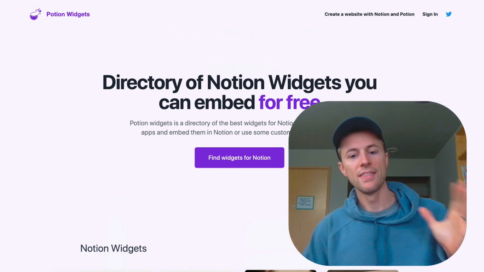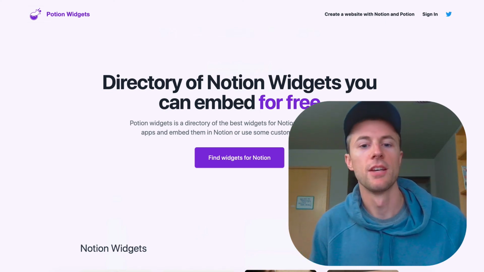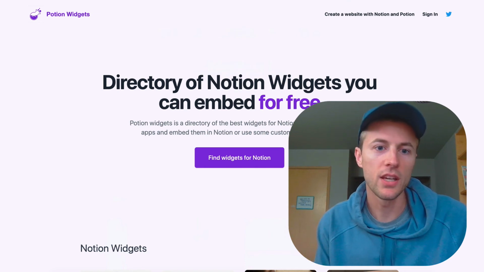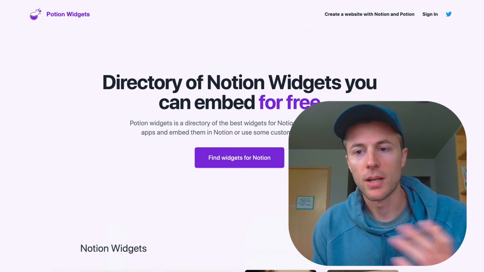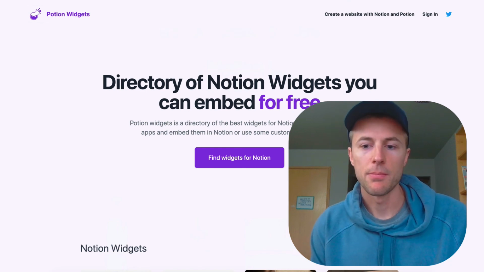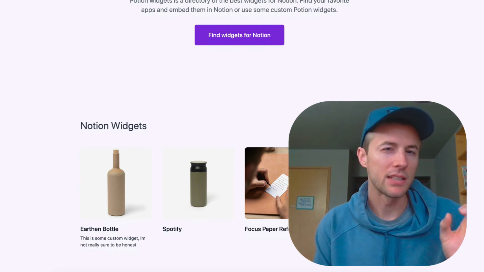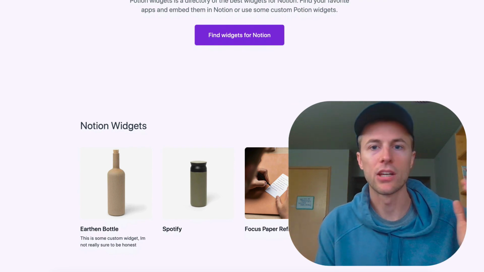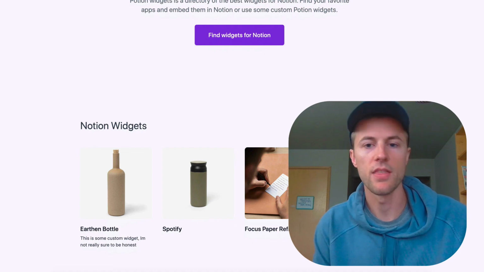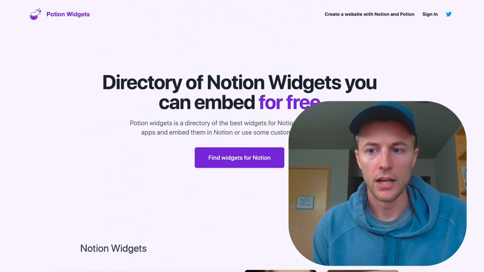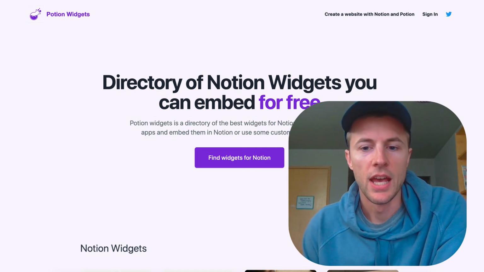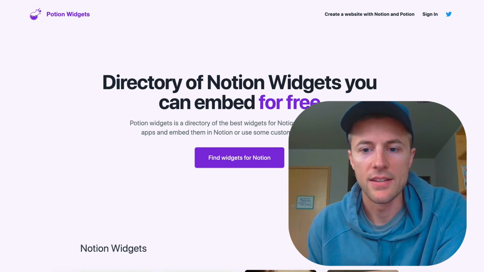So this is my strategy with this. I'm going to have the first version of it done this week, but we'll see how this goes. I'm sure I'll continue to work on it and add new widgets. And I do like that about it. I can create little widgets that can each be a tiny project within itself, and this will be the landing place for all those little projects that are all pointing back to Potion. So I'm curious what you think about this plan, this strategy, and I'll keep sharing about it as I make progress.